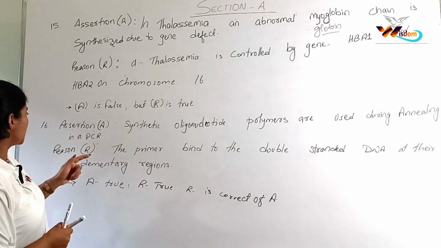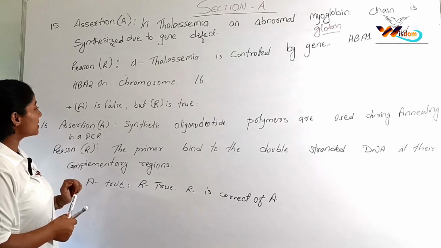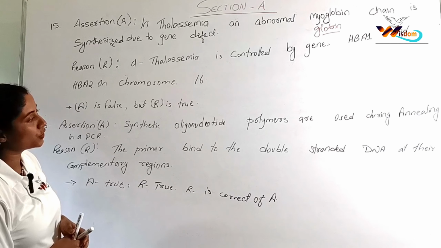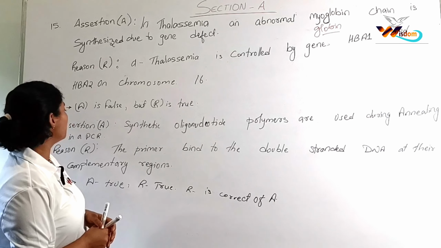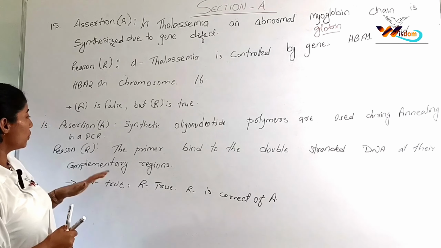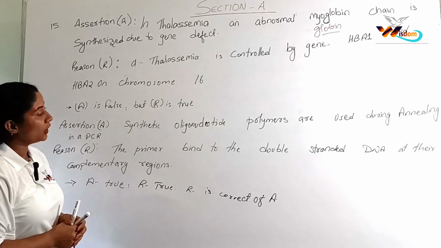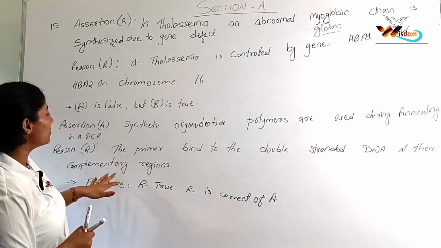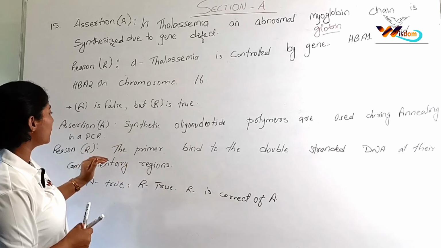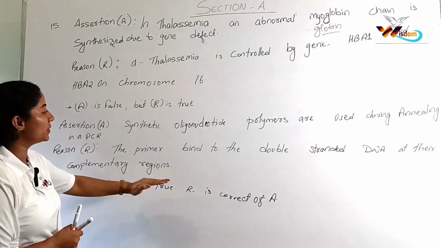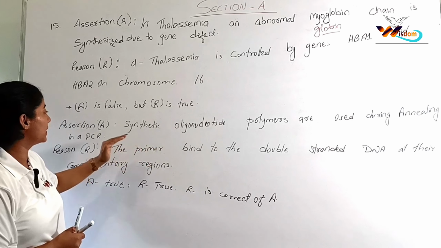And for the last question, question number 16, the assertion: synthesized oligonucleotide polymers are used during annealing in PCR. For this assertion, we have the reasoning: the primer binds to the double-stranded DNA at the complementary regions. So here both assertion and reasoning are true, and the reason is the correct explanation for this assertion.